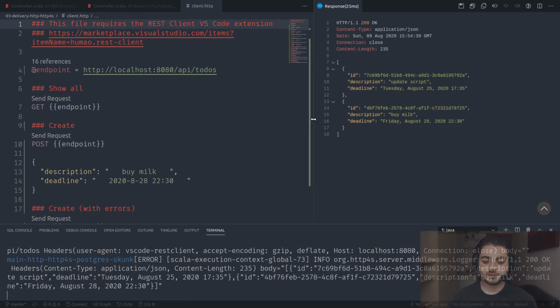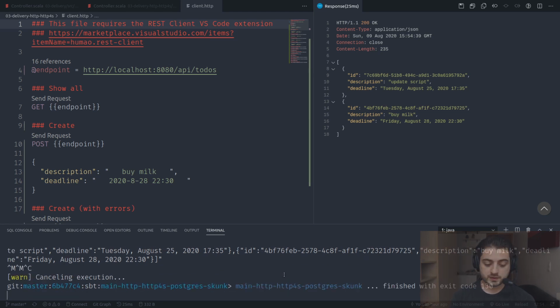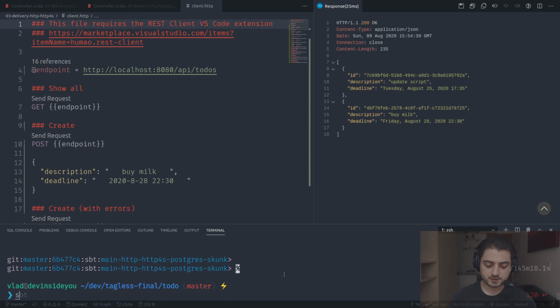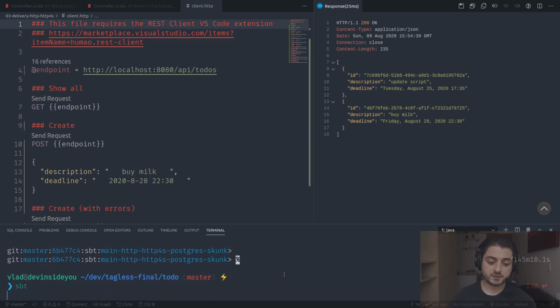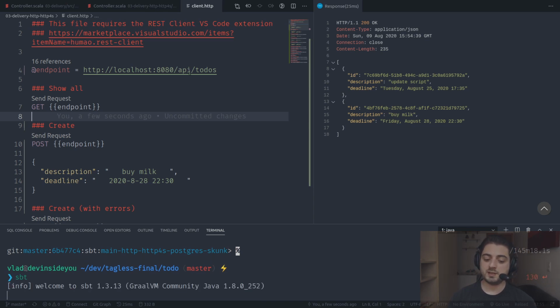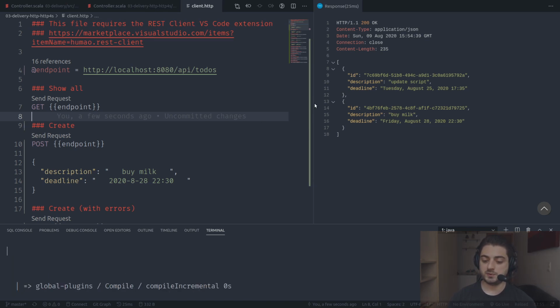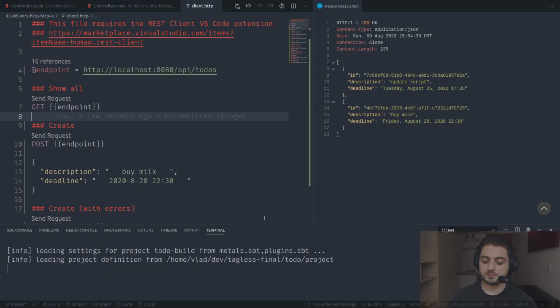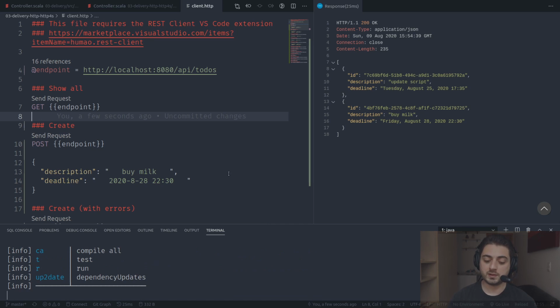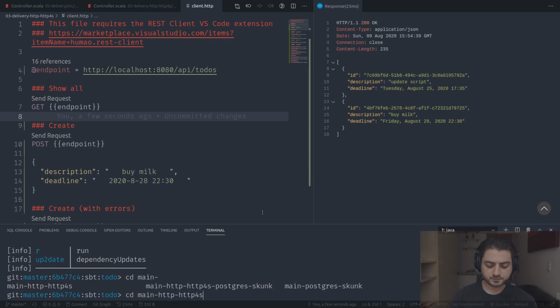Just for fun, I want to show you that we can actually run the other one. Okay, so the other main, the one, oh, I pressed Control C. Why did I do that? Okay, fine. Let's go in there again. So the other main, the one that exposes the HTTP endpoint, it doesn't work with UIDs. And as a preparation for the next video, I want to remind you how awesome it is to work with the regular IDs. So let's go into main HTTP, this one, right?